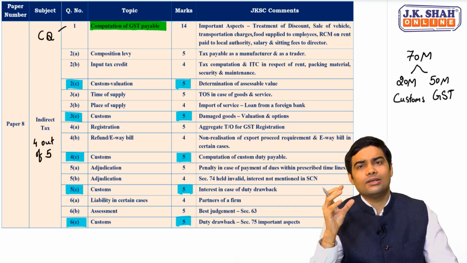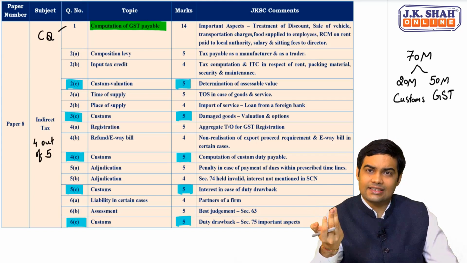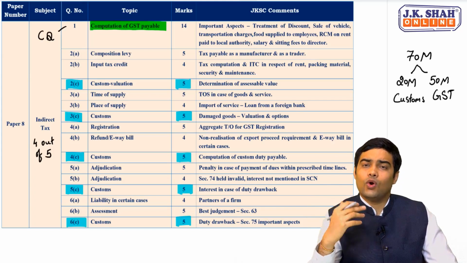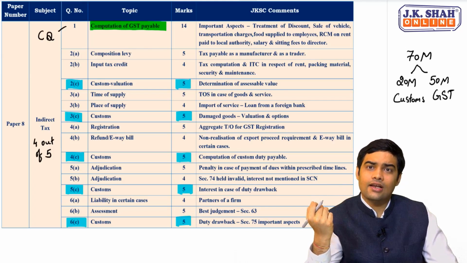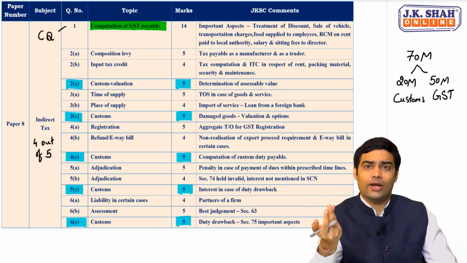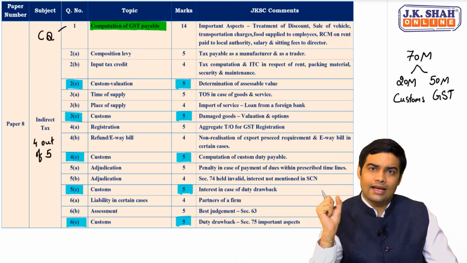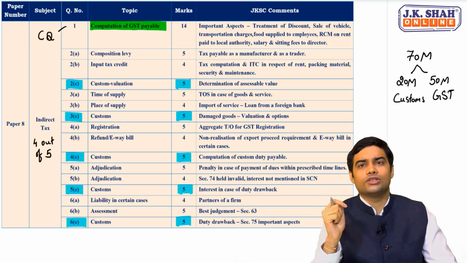On the output side, treatment of discount was the focus. What happens in case of sale of vehicle, transportation charges, or food supplied to employees? What is the treatment of all this? That was the focus on the output side.